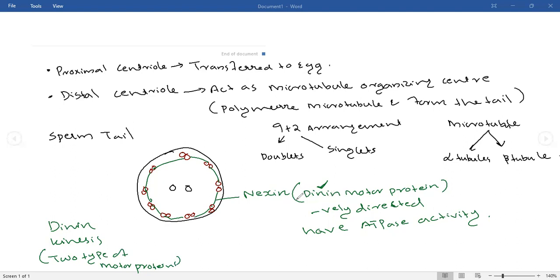ATPase activity means it can digest ATP. ATP will be broken down into ADP and phosphate, and they will release what? Energy, right? ATP is the energy currency of the body. That energy can be used for sperm movement.